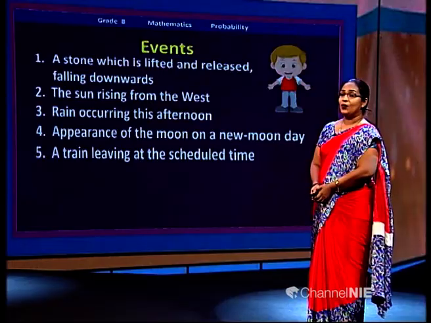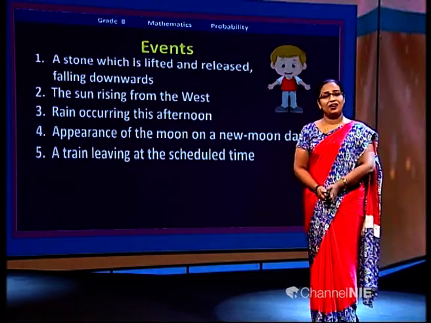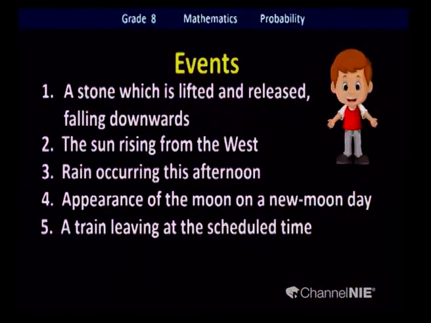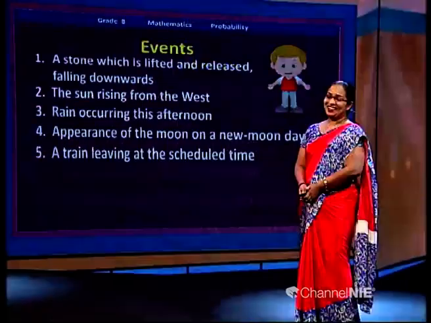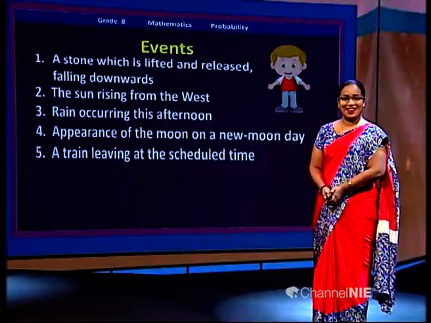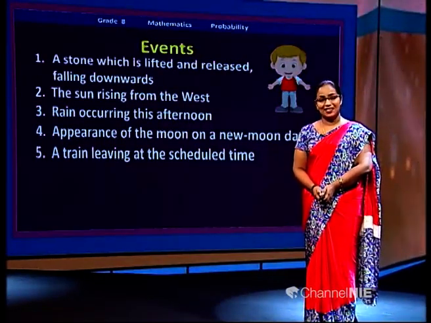We'll see another event. What is this? A train leaving at the scheduled time. No, never? Yes, your experience may be never, but sometimes yes, it will leave at the scheduled time. Perhaps it may not. That is also an event. We can't decide until it's done.